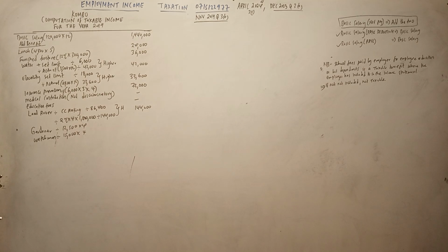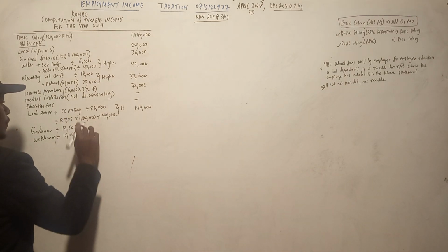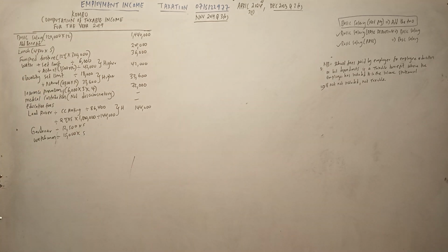Actually ni 5 months. Sijui mbona mimi nafanyaje? January, February, March, April, May, June, July, August, September, October, November, December. It is 5 months. So hata hapa tumekosea. Supposed to be 5. So let us do it again.